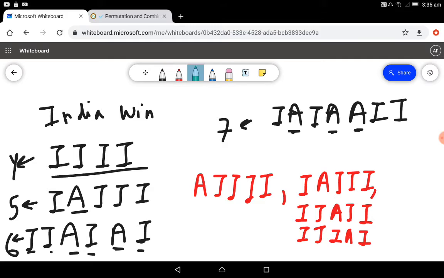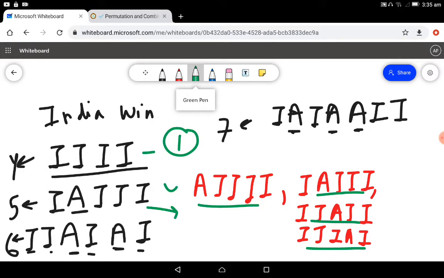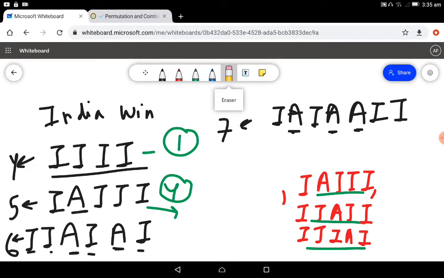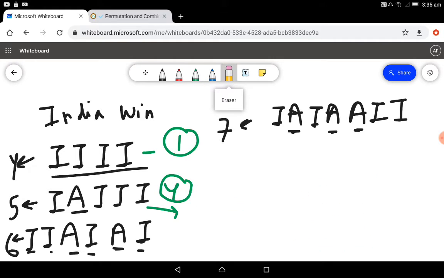See, in the first case, there was only one case possible. India should win all the 4 matches when 4 matches are played. In the second case, only 4 cases are possible, right? So, only 4 cases will count here, because if Australia wins the last match, that case is not even there, because India would have anyway won the first 4 matches.